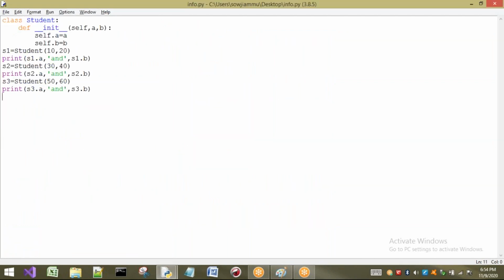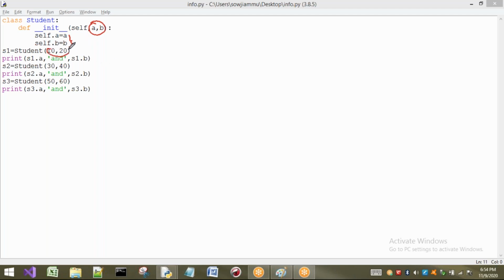What is the difference between the first program and this program? In the first program, I have not taken any parameters or arguments, so whatever initializations I did in that constructor will be the same for every object.